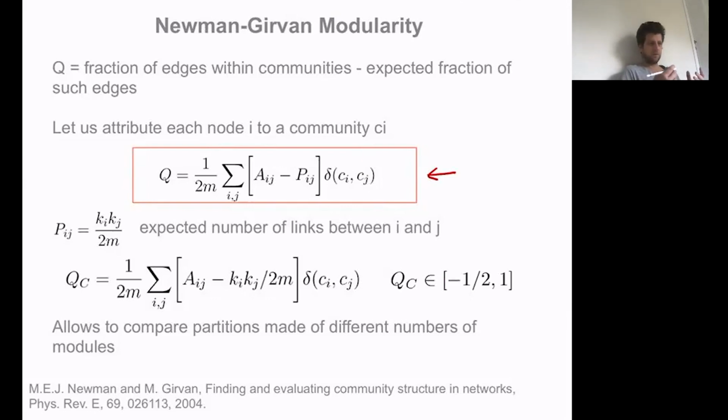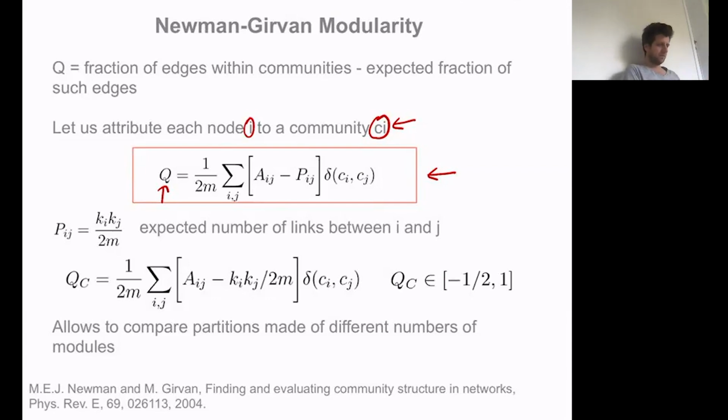Well, the standard expression for community detection is the following. For each node i, we will assign it a certain community Ci, and then we will define the quality of that partition encoded by the Ci's as Q, which is the standard letter for Newman-Girvan modularity, given by 1/2m, where m is the number of edges, and it's just used as a normalization.